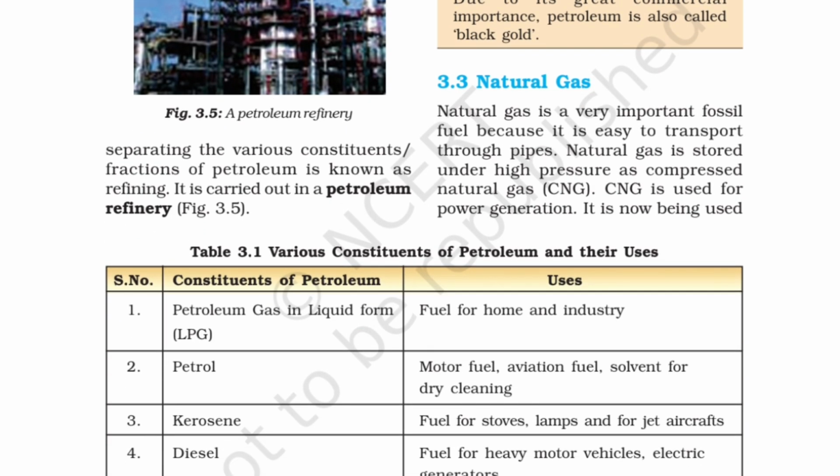Natural gas is also a very important fossil fuel because it is easy to transport through pipes. The natural gas is stored under high pressure as compressed natural gas, CNG. You might have heard about CNG vehicles. These are very prevalent nowadays. The full form of CNG is compressed natural gas, and it is used for power generation.